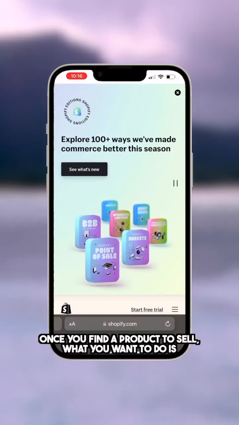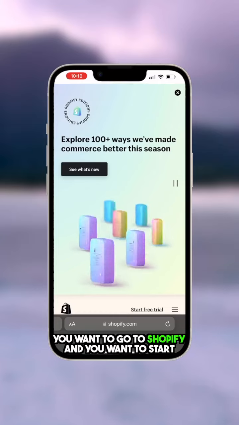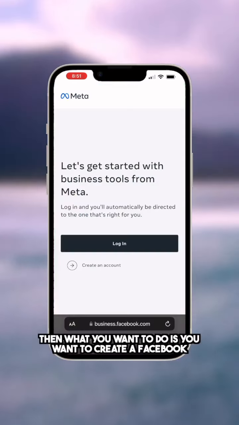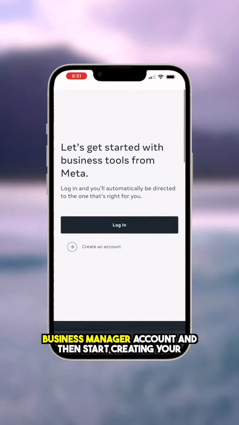Once you find a product to sell, what you want to do is go to Shopify.com and start creating your online store. Then you want to create a Facebook Business Manager account and then start creating your ads for Facebook.